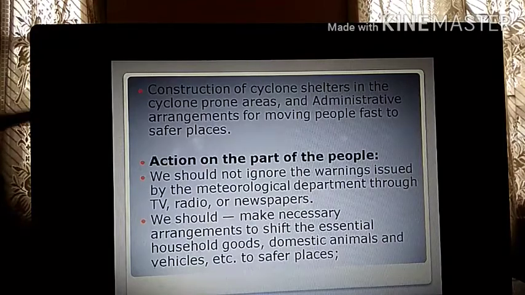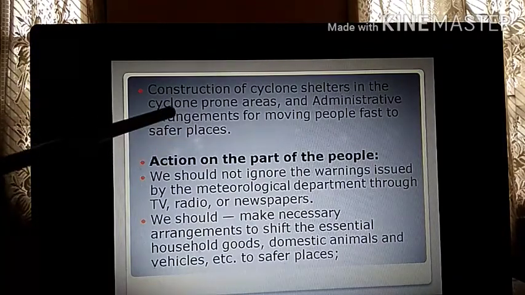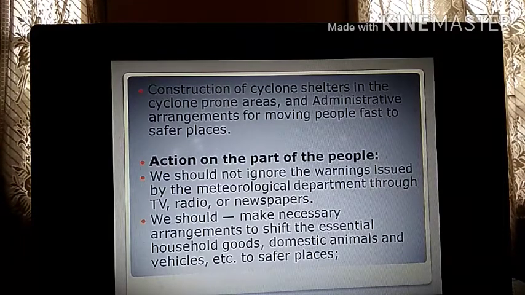Okay. Construction of cyclone shelters in cyclone-prone areas. Wherever there are more cyclones, like Orissa. Orissa is very, very much vulnerable to the cyclone. So the government should construct cyclone shelters, so that the people can go inside the shelters whenever there is a huge cyclone approaching. And administrative arrangements for moving people fast to safer places. So arrangements have to be done so that the people are moved fast to the safer places.